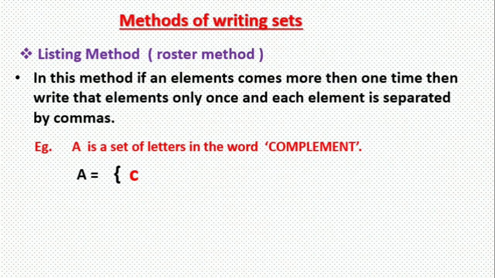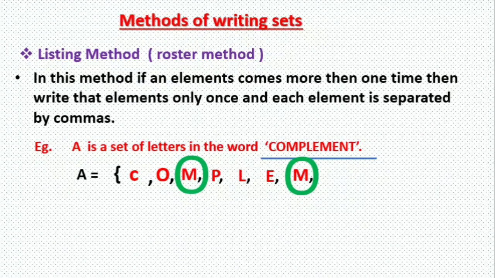We have to separate each element by a comma, meaning after each element we write a comma. The next element is O, then M, then P, then L, then E, then M. But if you observe the word complement, M is coming two times.